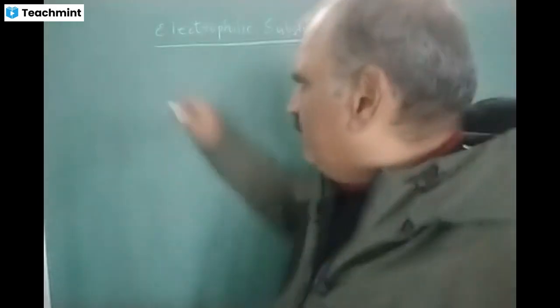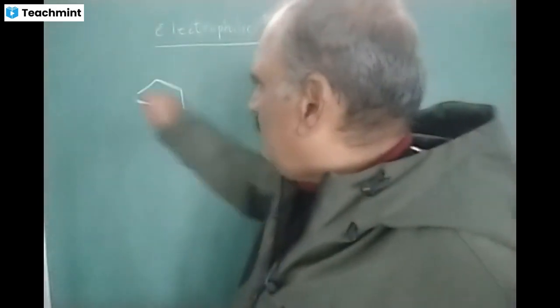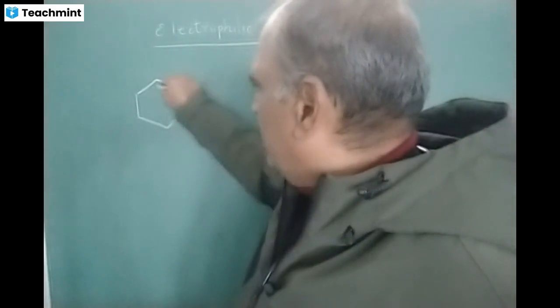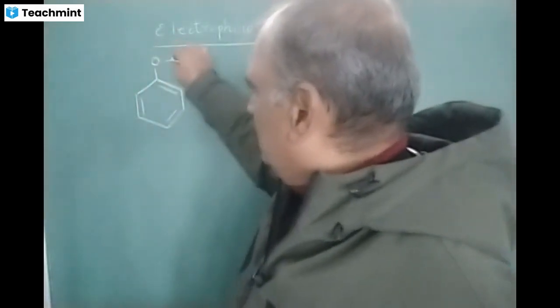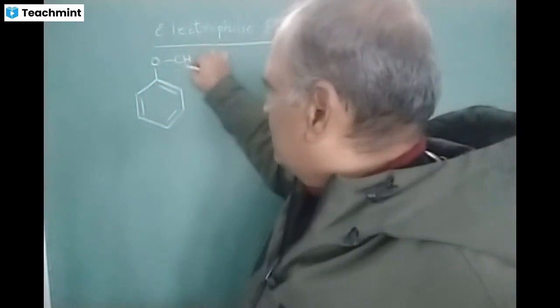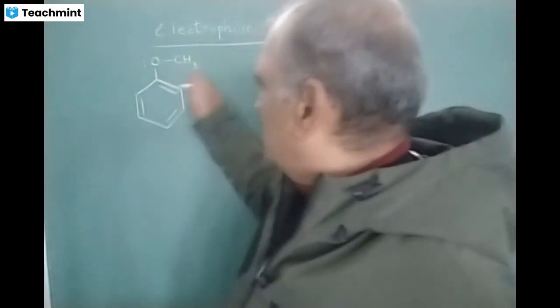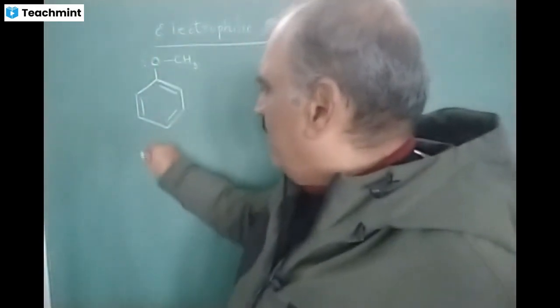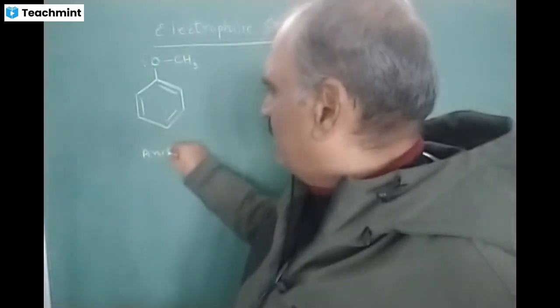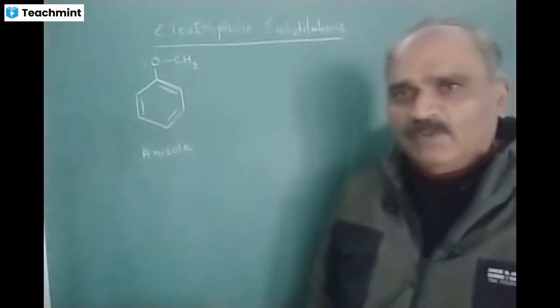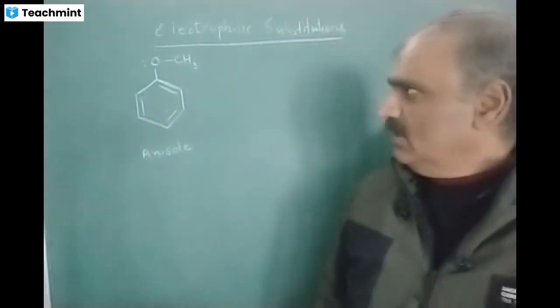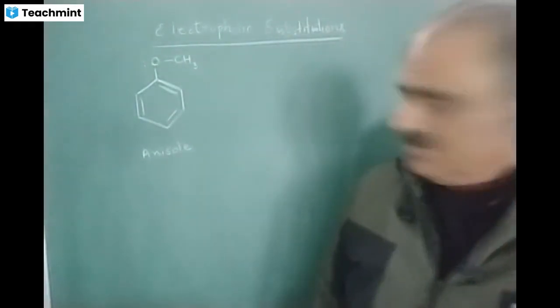So, ether, when there is a benzene ring, becomes aromatic ether. The simplest aromatic ether is methoxybenzene. Common name is anisole. This anisole molecule, the most common aromatic ether, will show resonance.